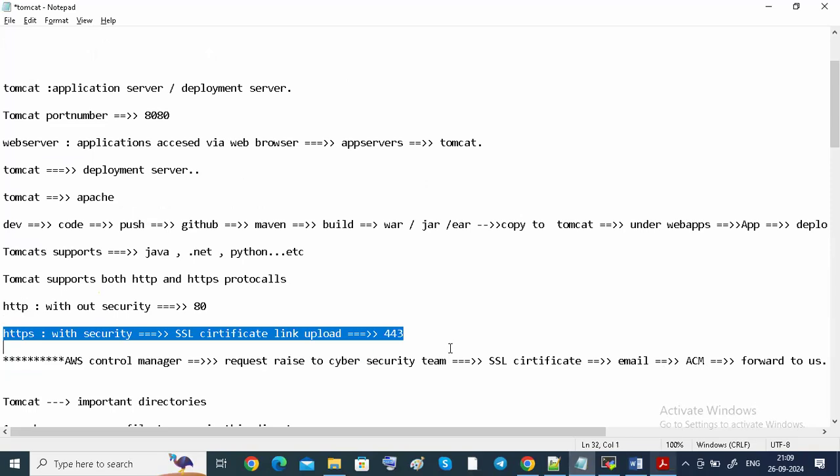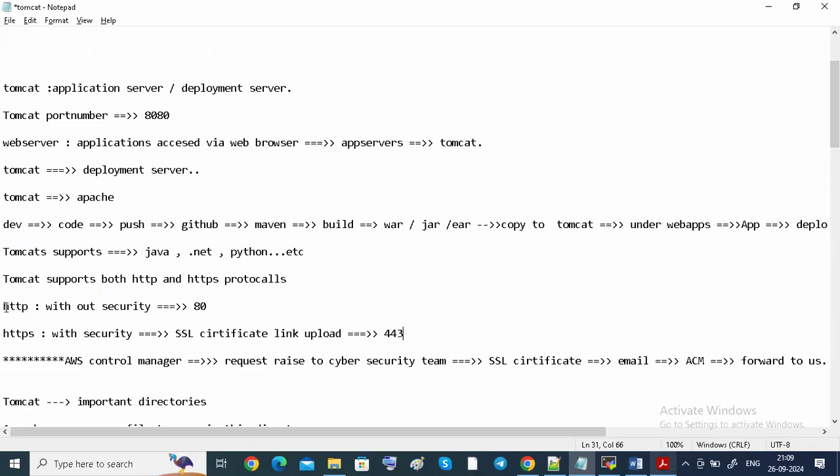Internally, if you run it that way, it is taken as an application server. Whenever you access your application via the web, it is called a web server. It will act as both. Okay, got it, Krishna.